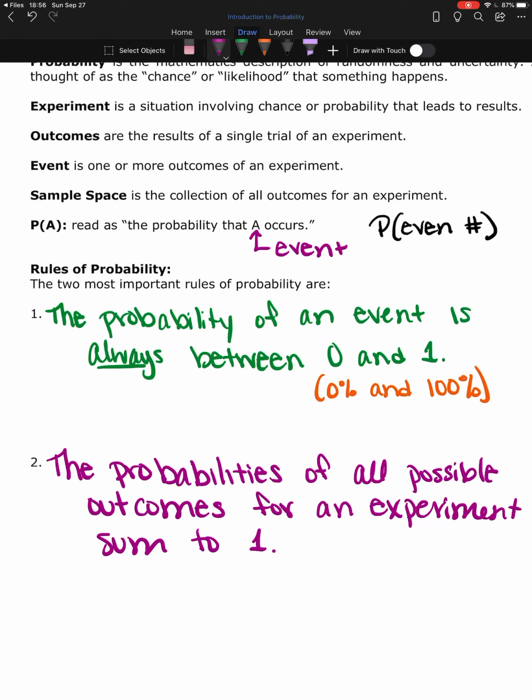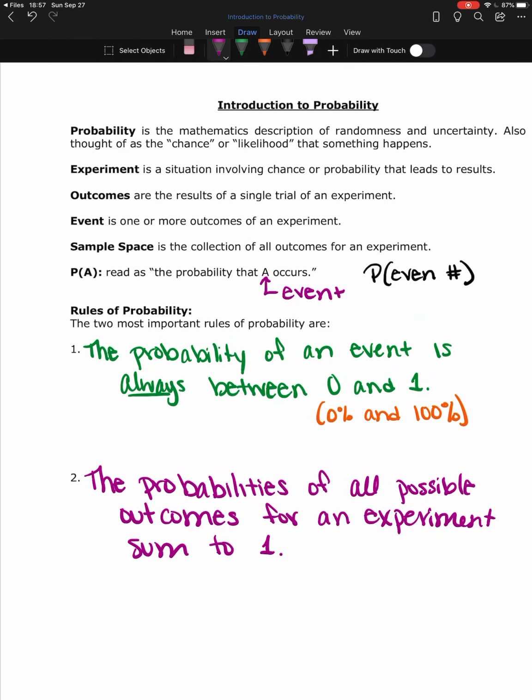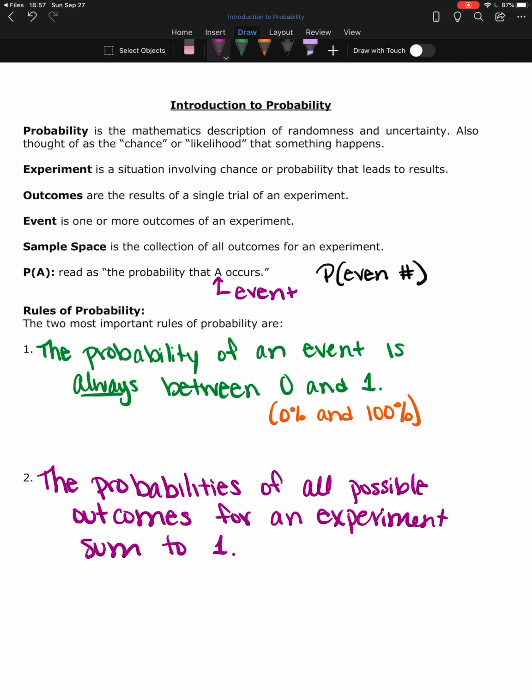So if I'm running an experiment where I'm flipping a coin, the probability that I get heads is 1/2. The probability that I get tails is also 1/2. Those are my two possible outcomes for my experiment. So if I add 1/2 and 1/2 together, I get 1. That is going to be true for all probability experiments. If you take all of the outcomes' probabilities, add them together, they must sum to 1. If they don't sum to 1, then either something has gone wrong in your calculations of the probabilities, or you do not truly have a probability experiment.